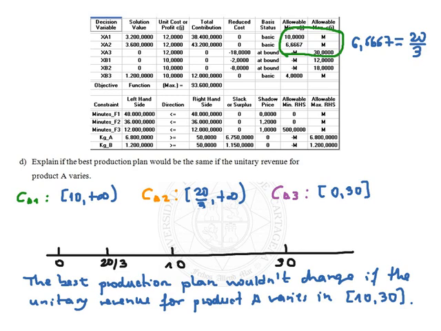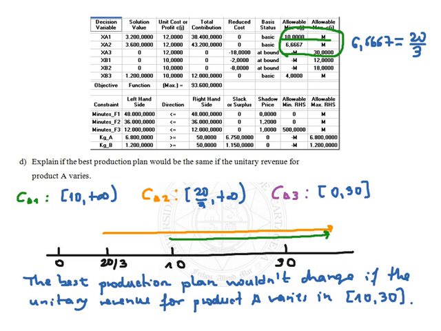As we can see, the optimal production wouldn't change if the first coefficient varies between 10 and infinite. Then the second one, I will draw it in this line from 10 up to plus infinite. The optimal production would be the same. Now for the second coefficient, it goes from 20 over 3 to plus infinite, and finally